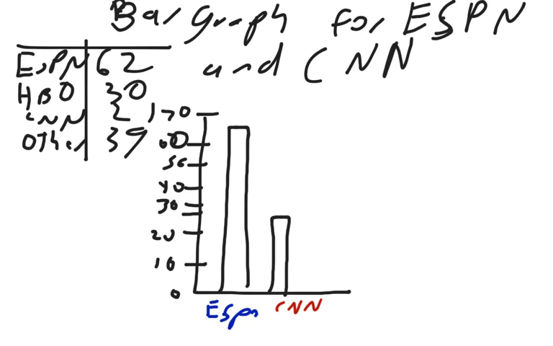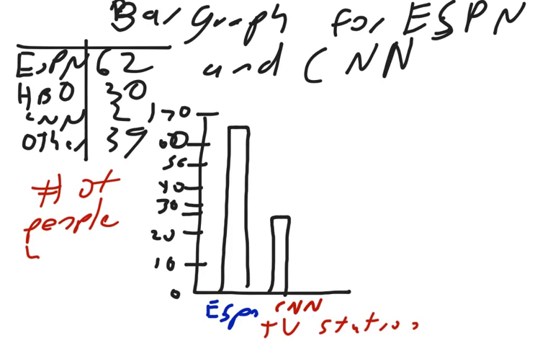We also could have used percentages, but we want to make sure we label the axes. So here is TV station. And over here we have number of people who chose. Now we also could have made that percentages if we want to use the percentages that were on the last page, but because we're just comparing how many, this was okay.